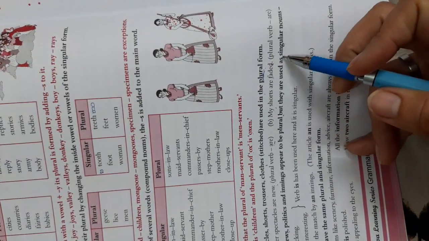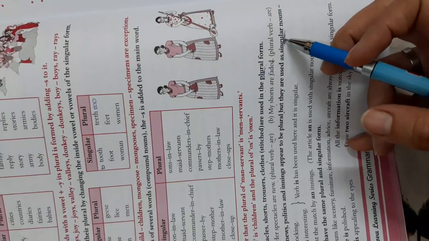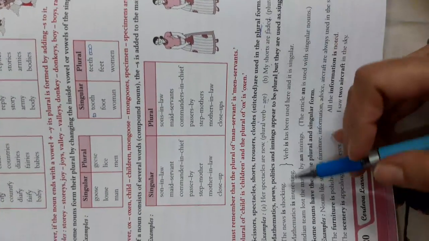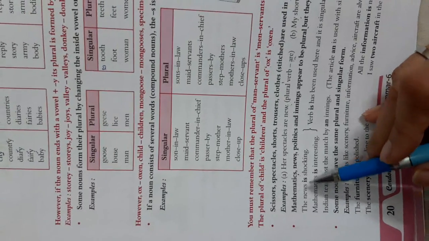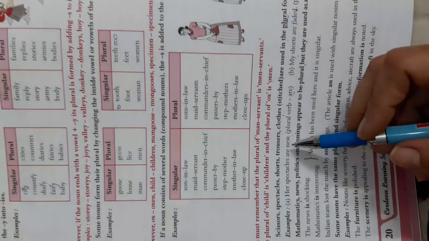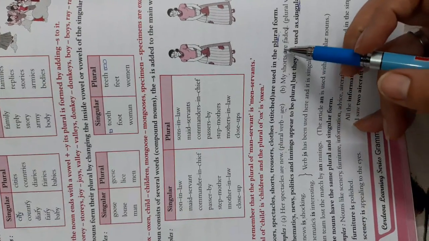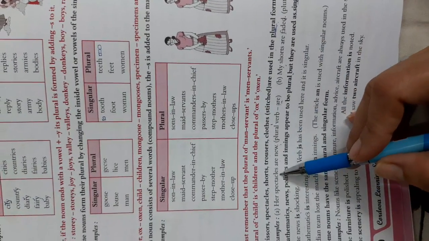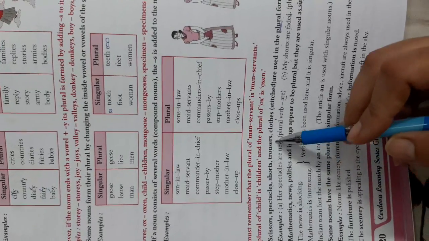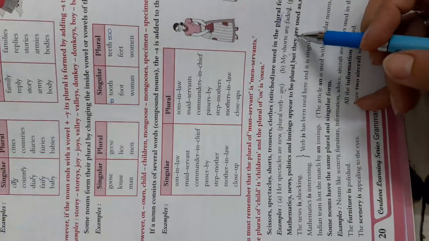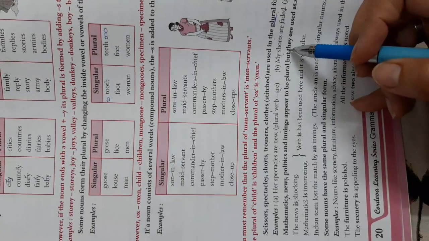Now, mathematics, news, politics and innings appear to be plural, but they are used as a singular noun. Understood? It seems to be plural, but they are used as a singular noun. The news is, from is we come to know that we are talking about a singular noun. Here from are we come to know that we are talking about a plural noun. These words are used as plural nouns. These words are used as singular nouns.